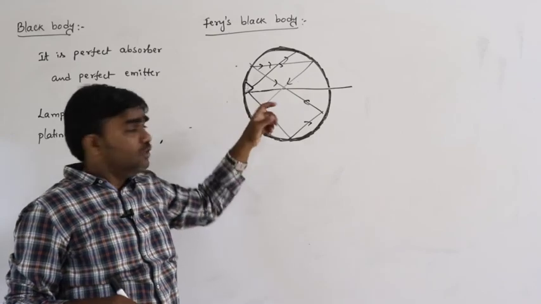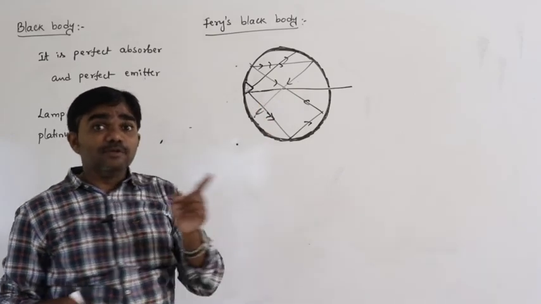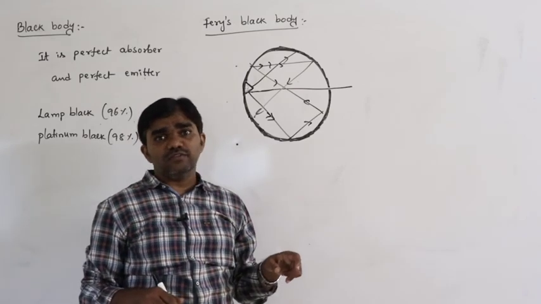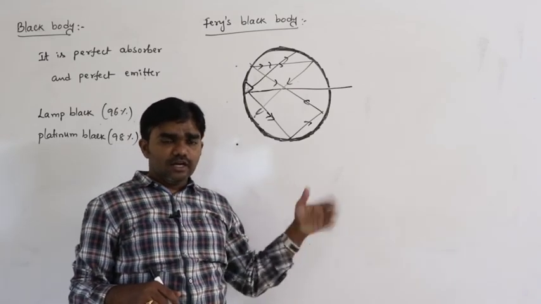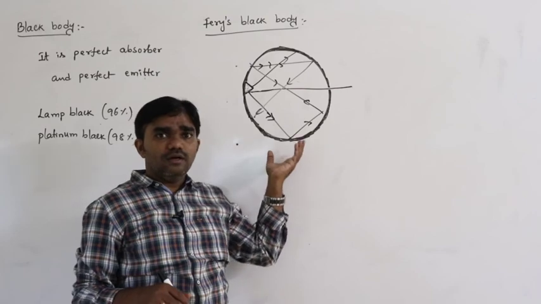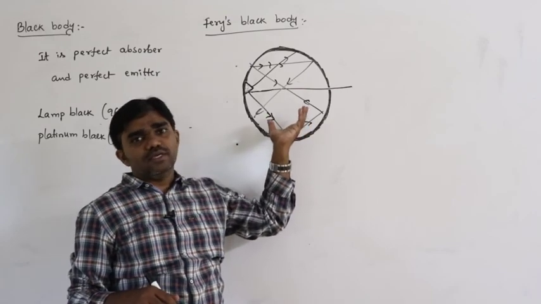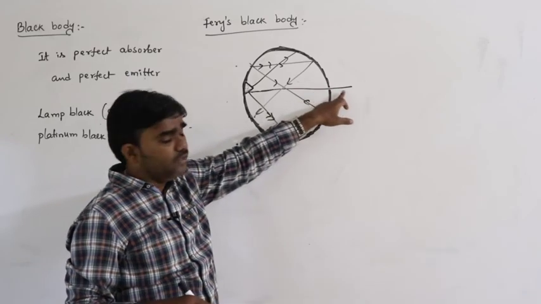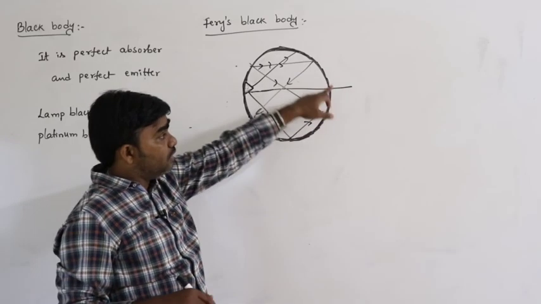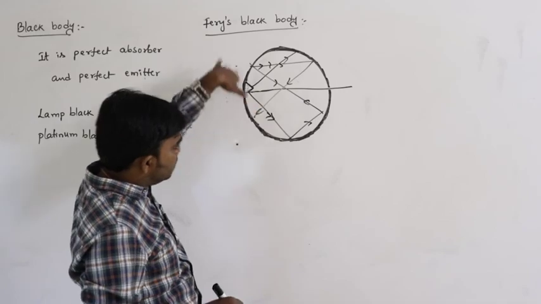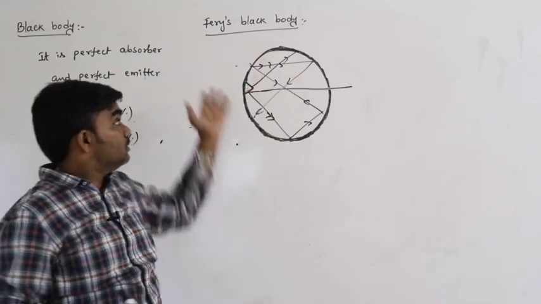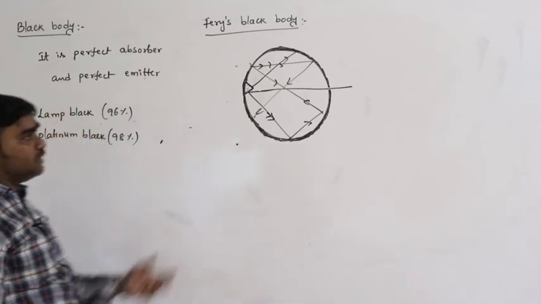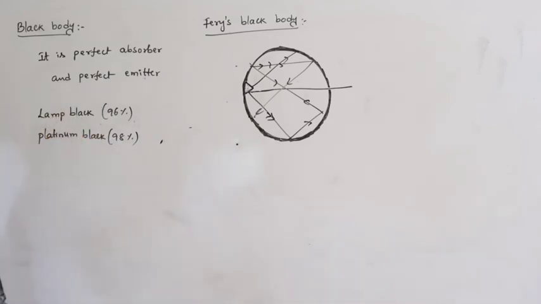During the first reflection 80% of the energy is reflected, during the second 64% is reflected, and so on. If the body absorbs the heat energy, then no heat energy comes out of that body. Whatever energy is incident, the total energy is absorbed. So that is the construction of Ferry's black body. Next we can discuss black body radiation, in the next class.